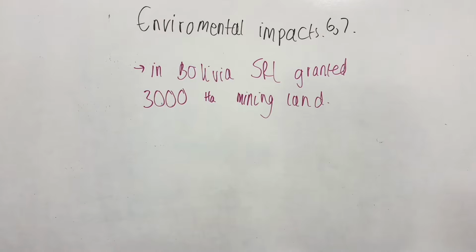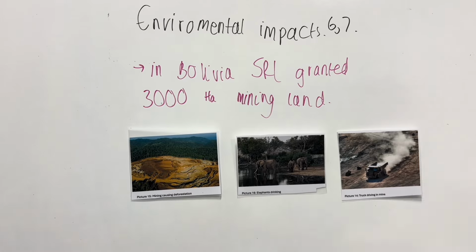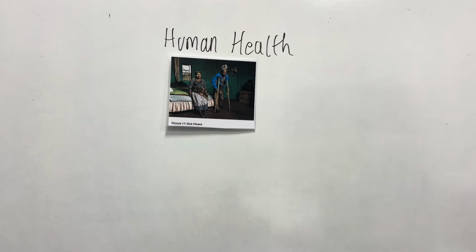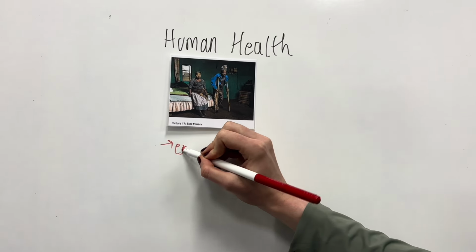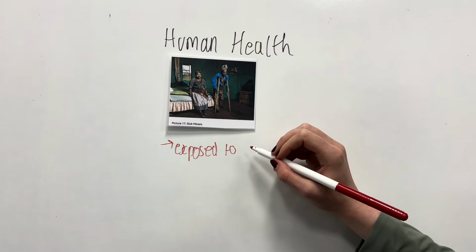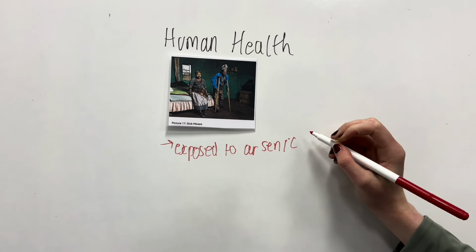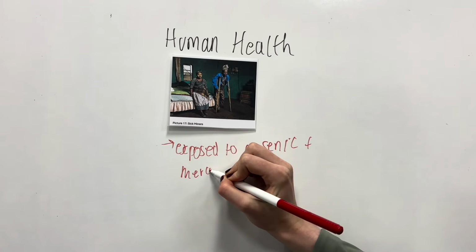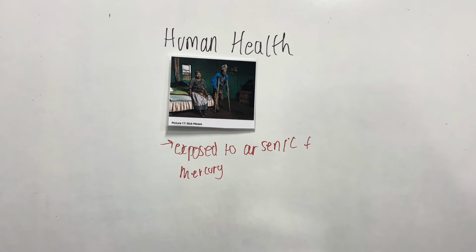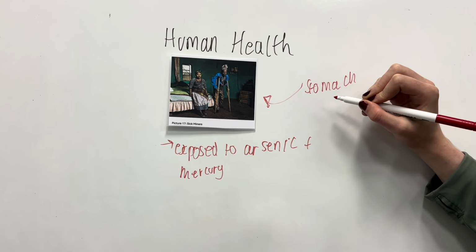In Bolivia, the SRL granted 3,000 hectares of mining, which affected the land of the indigenous people. Human health. Studies show that miners and local inhabitants in Ghana are exposed to dangerously high levels of arsenic and mercury. Illegal miners also generate dust without significant dust controls, leading to early onset of lung disease. Arsenic also pollutes the food chain and when eaten causes cancer.